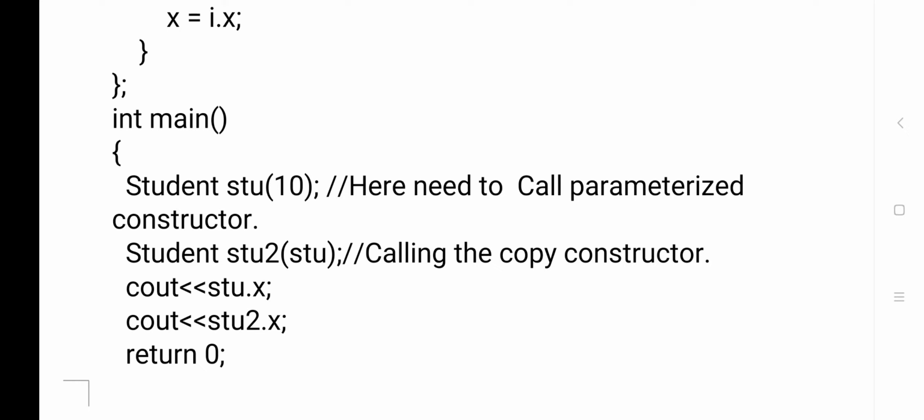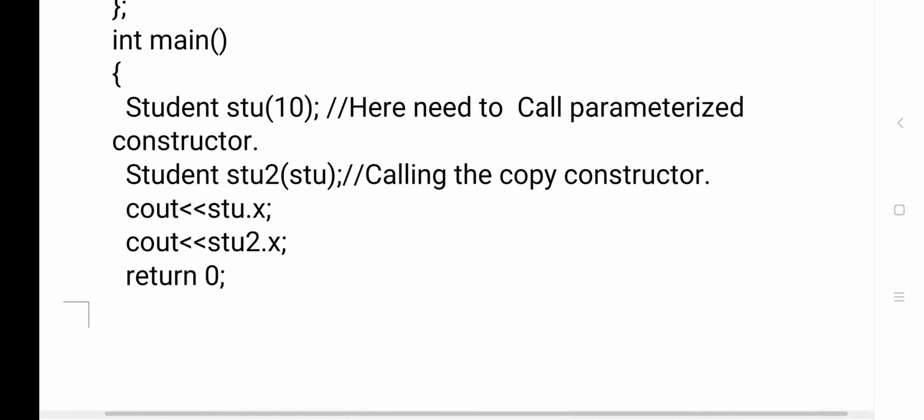Stu is the first object, and by passing that object, by copying that object, we are creating one more object, that is stu2. Now cout first object value and cout second object value.